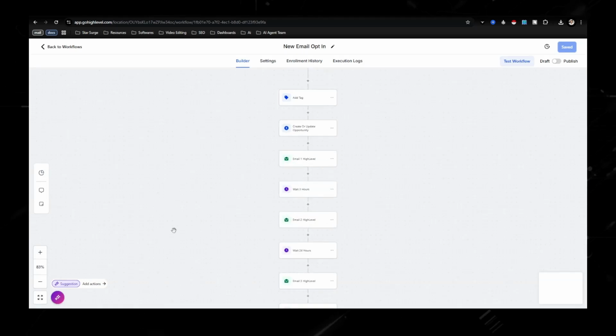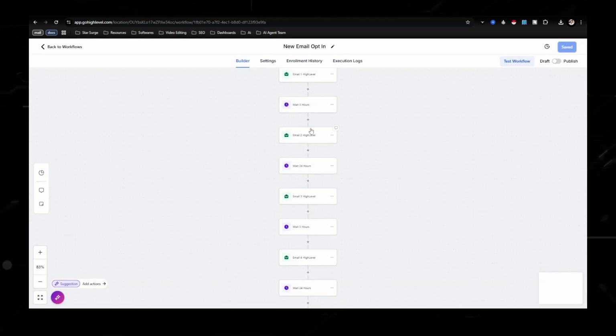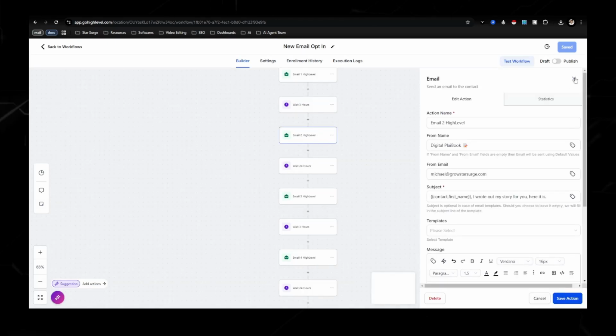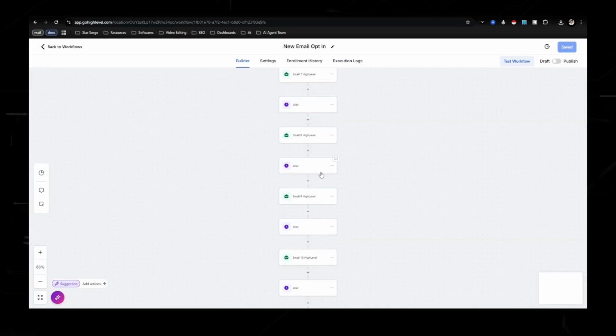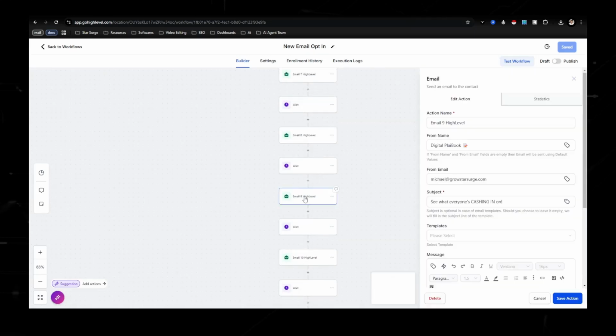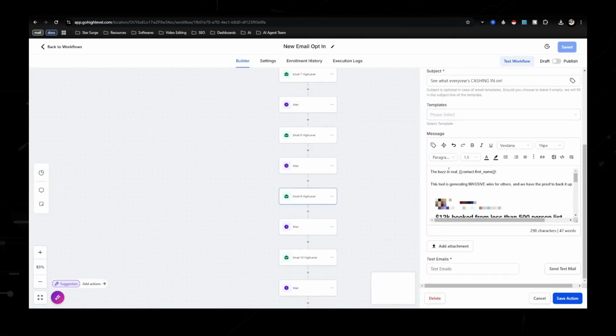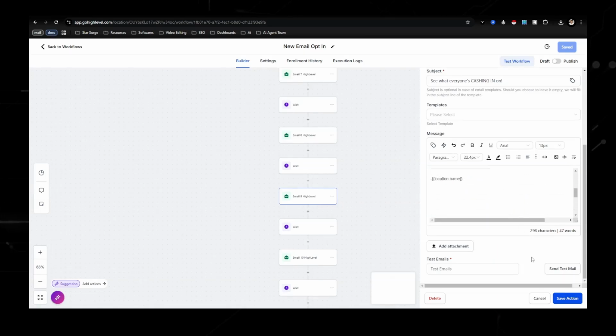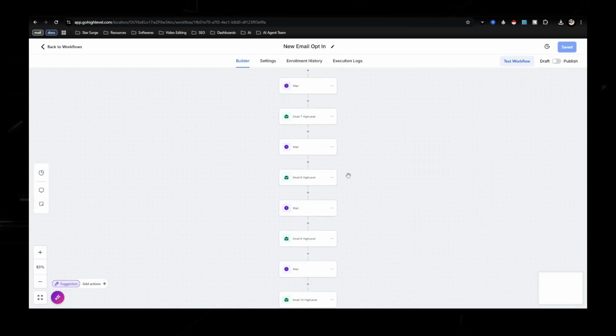Now they are promoting Go High Level. So if you obviously aren't going to be promoting that, all you need to do is just go in here. Actually, this is a bad email example. Let's go in to one of these. Then all you would do is just copy the text and put it into ChatGPT and tell it to rewrite this to promote a different AI tool or whatever your service is going to be.